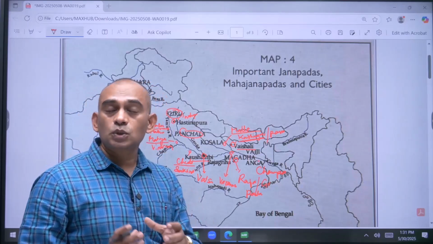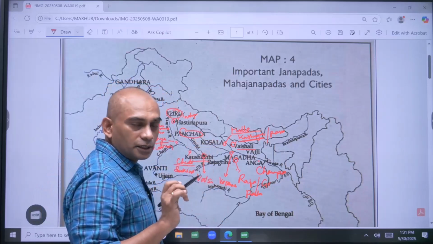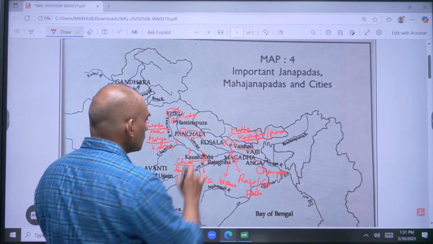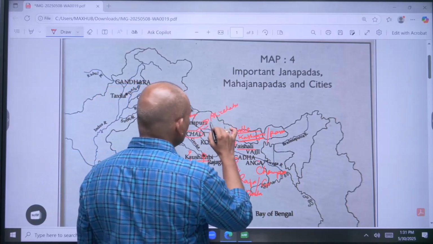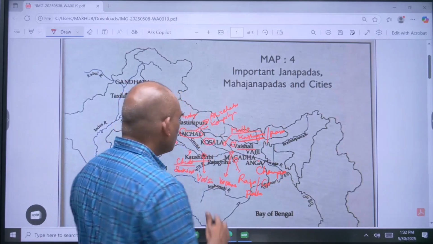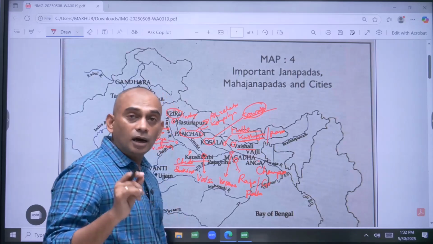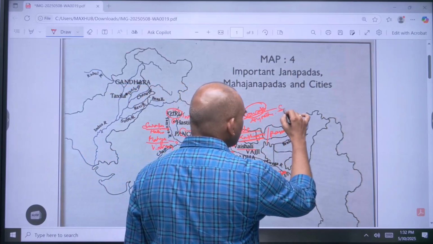Panchala was also a republic, and its most important capital in the northern part was Ahichchhatra, and the southern capital of Panchala was Kampilya. Another one, Kosala. Kosala's capital was Shravasti, and other important cities were Ayodhya and Saketa.